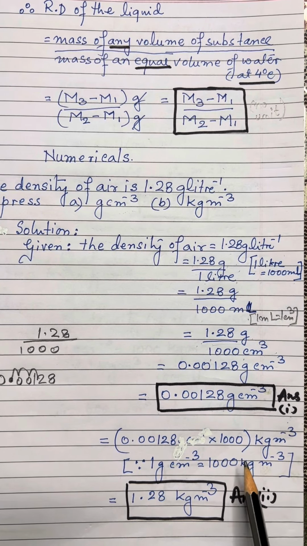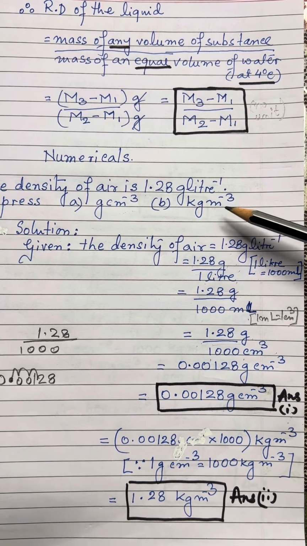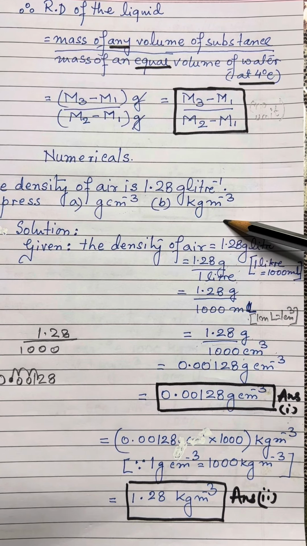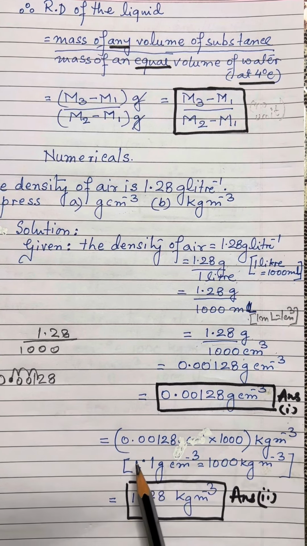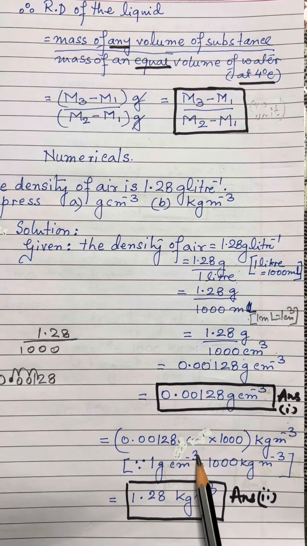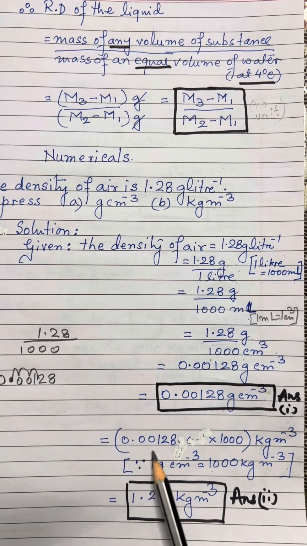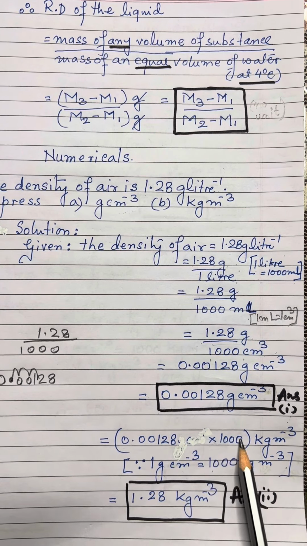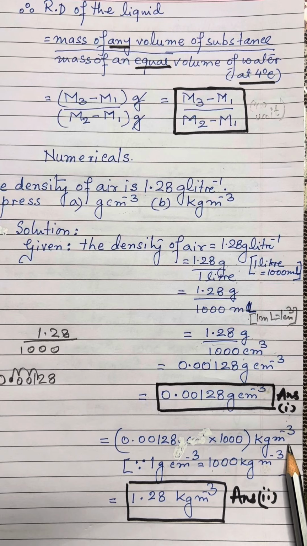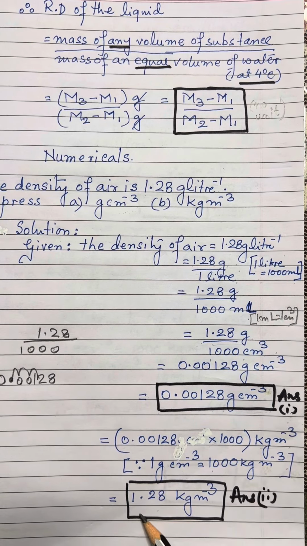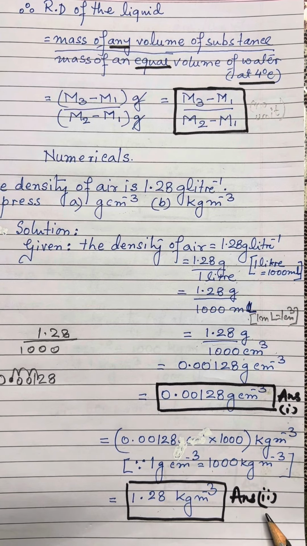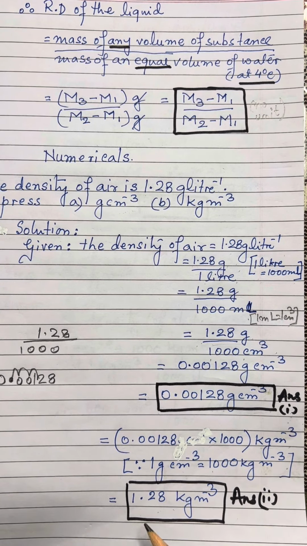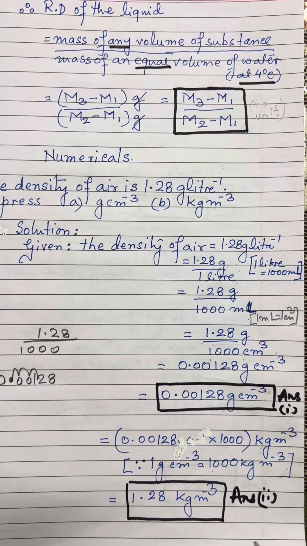The next part is to find the density in kilogram per meter cube. So, dear students, we know that 1 gram per centimeter cube is equal to 1000 kilogram per meter cube. So, we will write this value, multiply it with 1000 and write the unit over here. That brings us to 1.28 kilogram per meter cube. This is your answer number 2, which has been highlighted by boxing it and writing answer number 2.